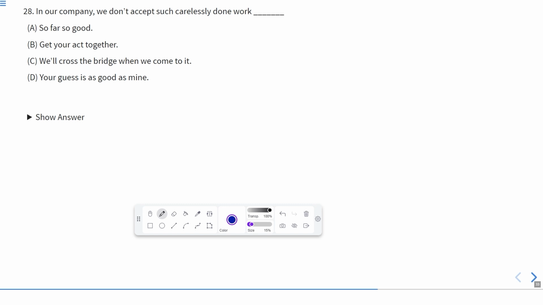In our company, we don't accept such carelessly done work. So far, so good. Get your act together. Get your act together means to do something in an effective manner, or efficient manner, or effectively.